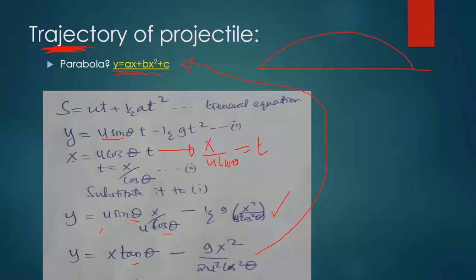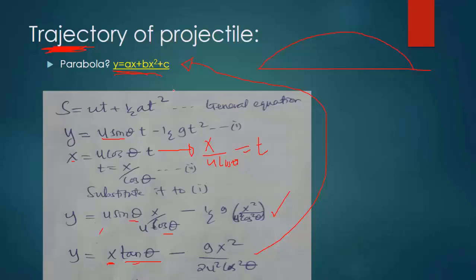So we can compare that we are having tan theta as the value of a, and the value of x is here, plus it can be minus, doesn't matter, so it can be plus minus. The value of x squared is here, the value of b is g over 2u squared cos squared theta, plus a constant value, for which case this case is 0.